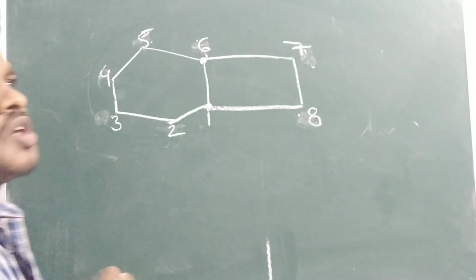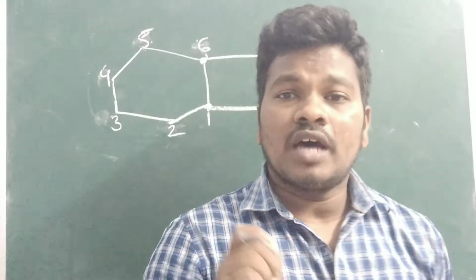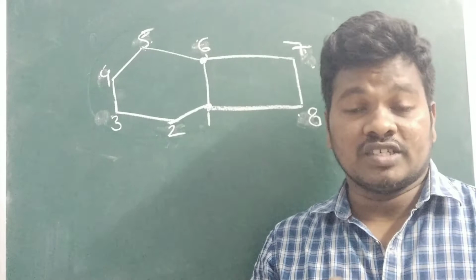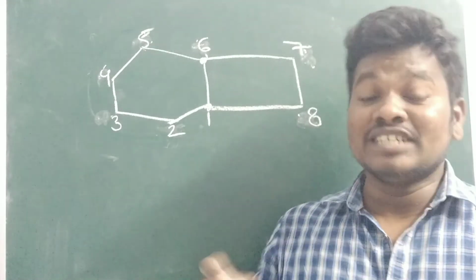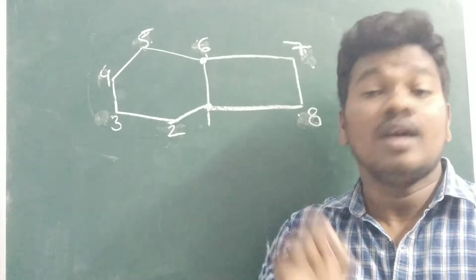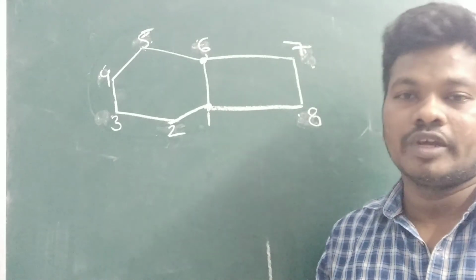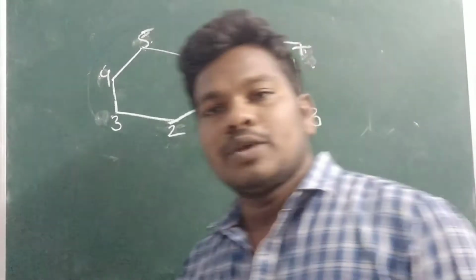The third rule is, if any functional groups or double bond are present, they should get the least locant number. You should give the least number. So here how will we give the name?